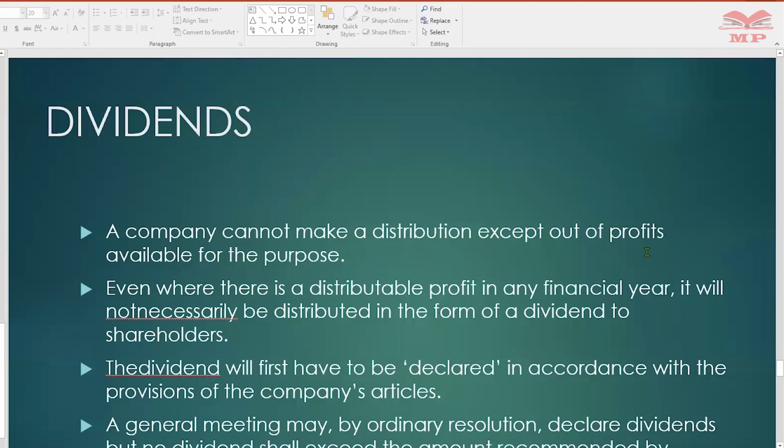We'll talk about dividends. The common rule is that for the maintenance of the capital, dividends cannot be distributed out of that capital. The money that we paid for the shares cannot again be distributed to us as dividends. Capital is never used to pay dividends. Dividends are paid out of surplus profits.